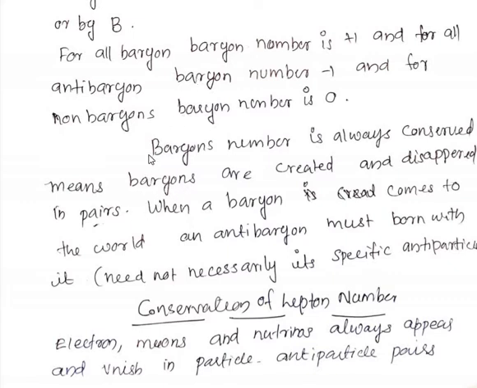the total number of baryons minus the total number of antibaryons is a constant. So the total number of baryons minus the total number of antibaryons is conserved in our world. That number is a conserved one. Okay. So baryons and antibaryons are created in pairs.